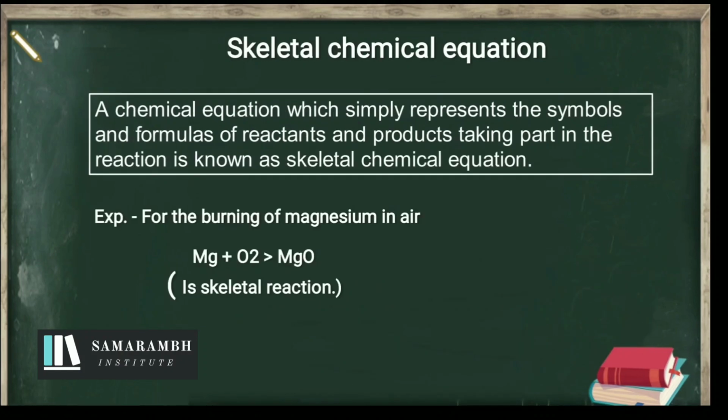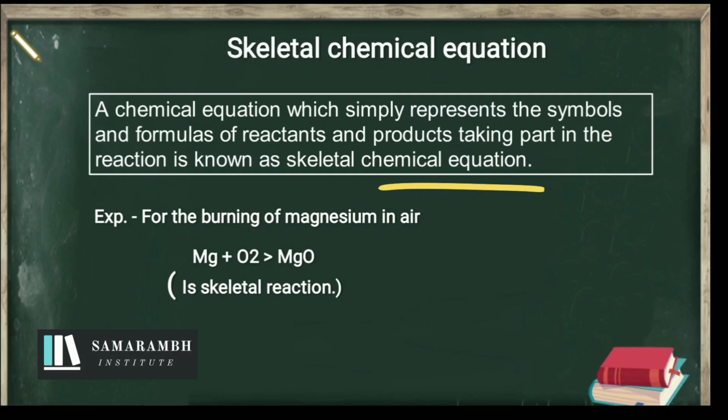Skeletal chemical equation. A chemical equation which simply represents the symbols and formulas of reactants and products taking part in the reaction is known as a skeletal chemical equation. Skeletal equations have only the chemical formulas of reactants and products, but no states and no balancing.